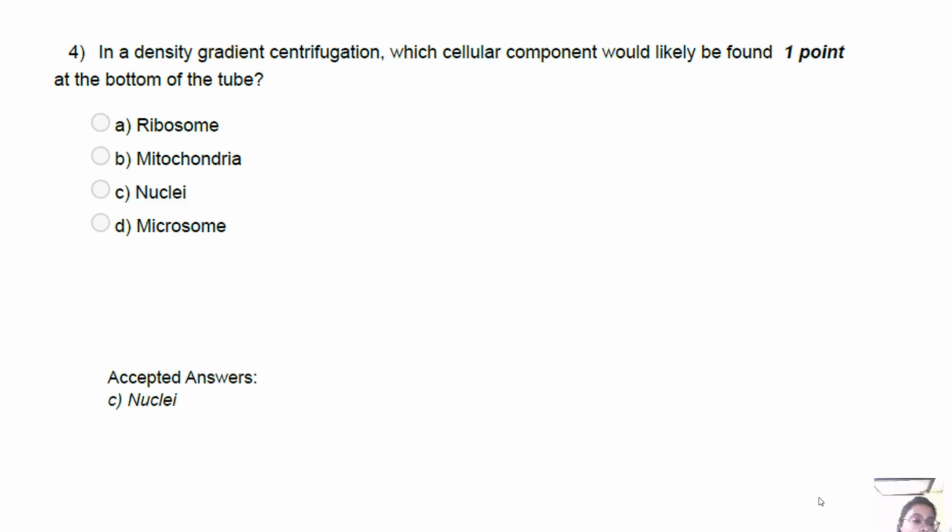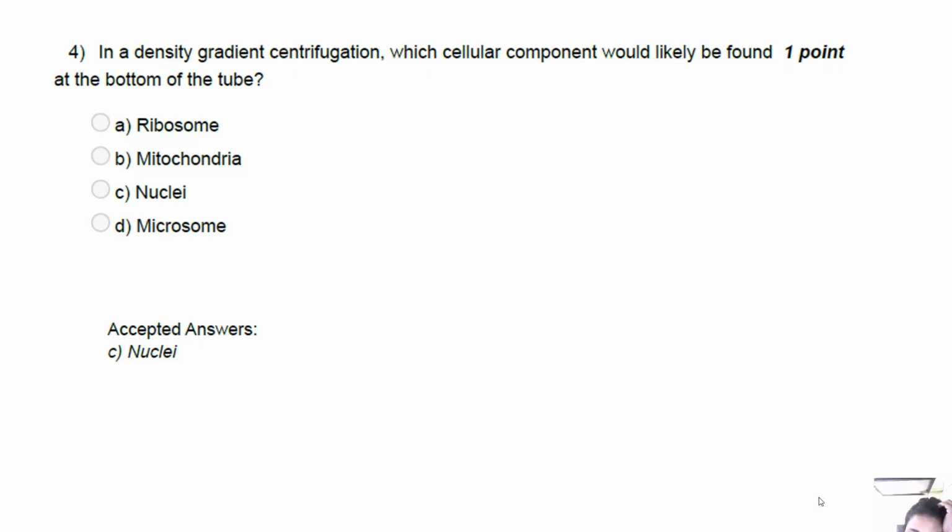Okay, so the answer will actually be nuclei. In density gradient centrifugation, cellular components separate based on their size and density, right? So the denser and larger components move further down the tube. Nuclei are the largest and the densest, so they will be at the bottom of the gradient. Mitochondria will be medium large, so they will be in the middle, below microsomes, above nuclei.